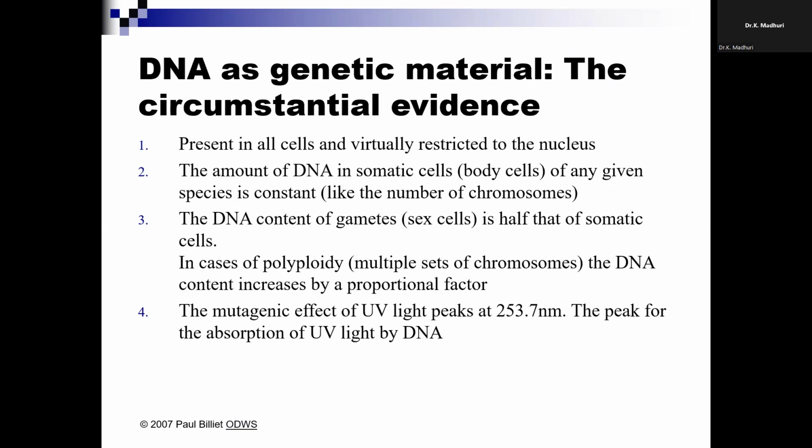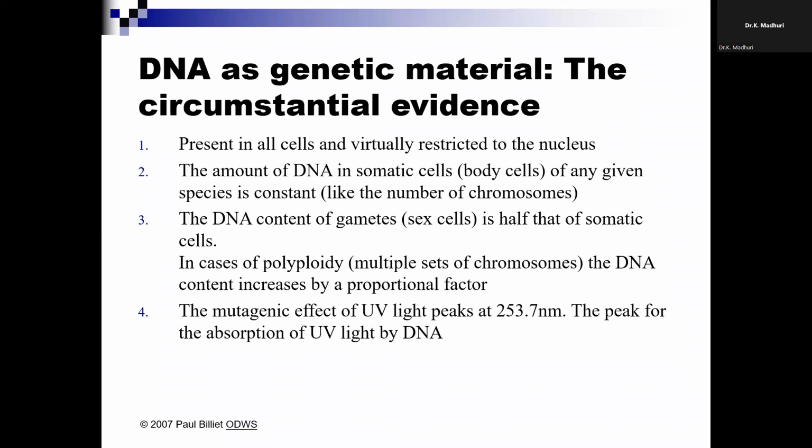In polyploidy, we generally take the chromosomes in sets. If there is more than one set of chromosomes, it is called polyploidy, where we study diploid, triploid, tetraploid. In cases of polyploidy, the DNA content increases by a proportional factor.